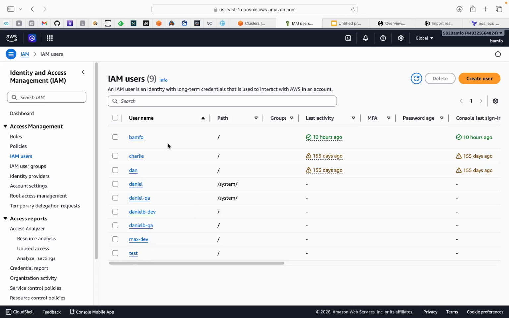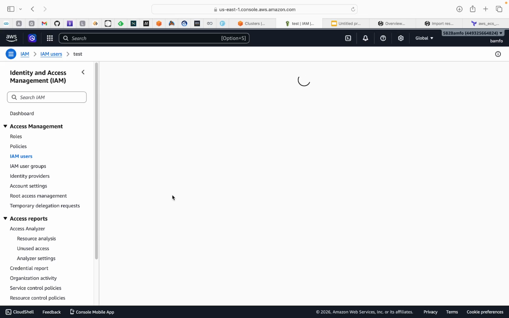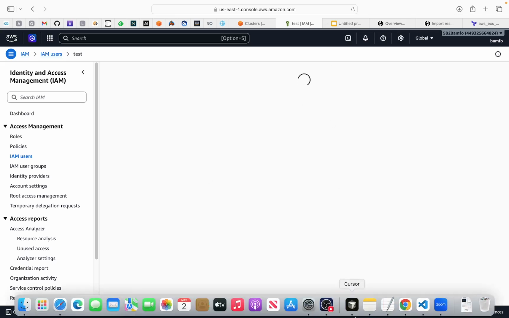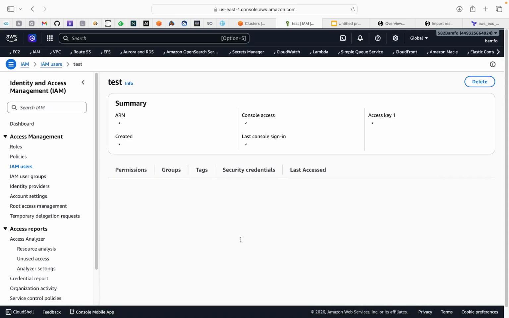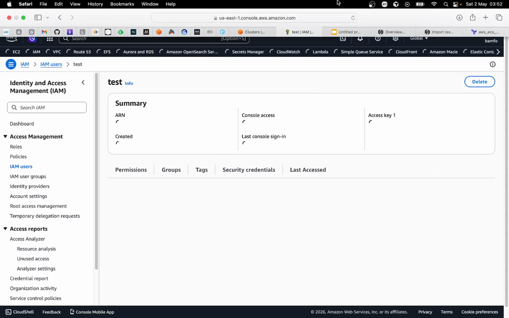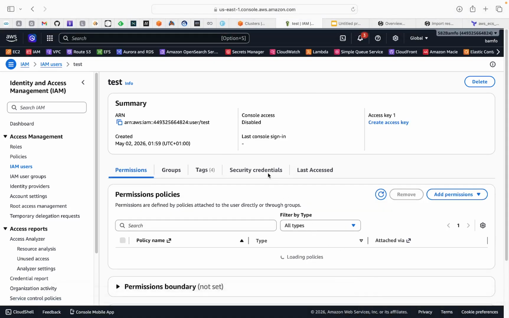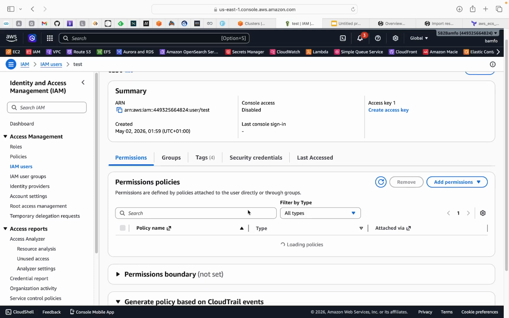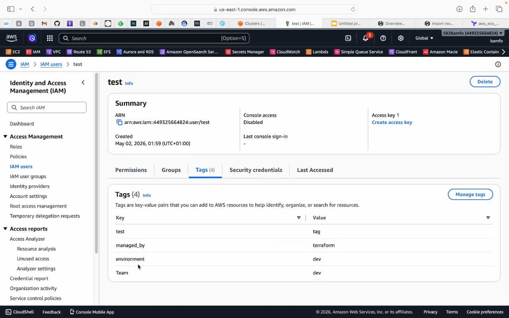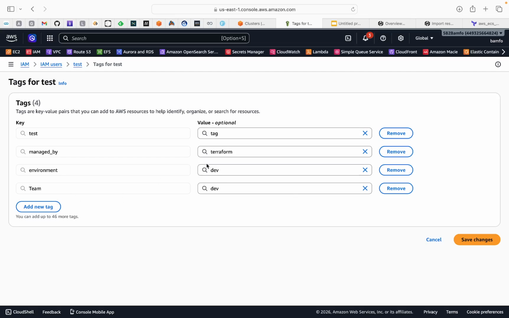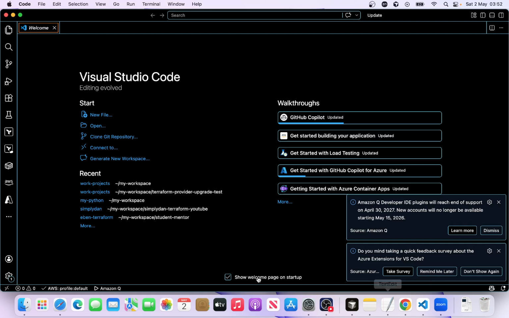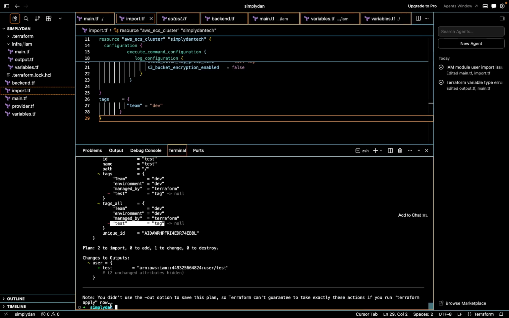Okay, where's that resource? That's the test one. Okay, that's under the tag, isn't it? Yeah. So tag, actually, let's manage tags, and then what was that one? I think we can remove that one, and then when we plan again, we should get a clean plan.